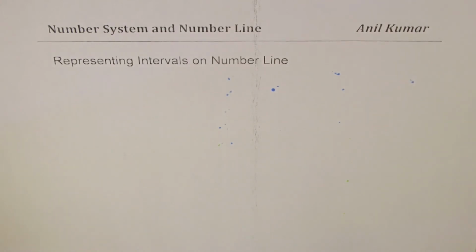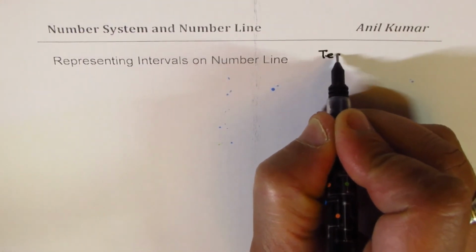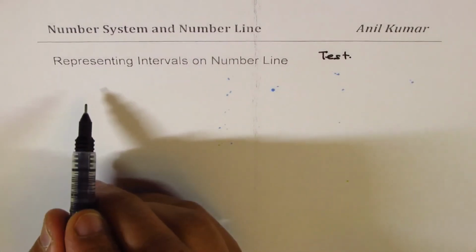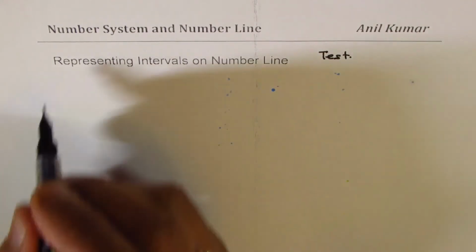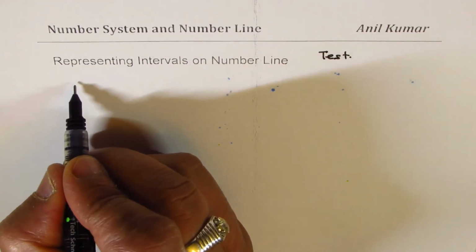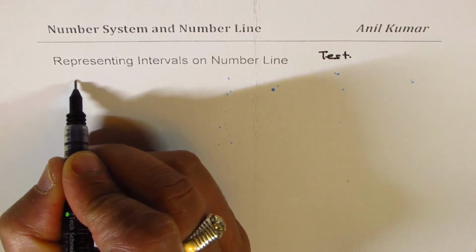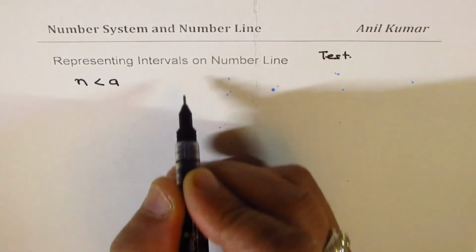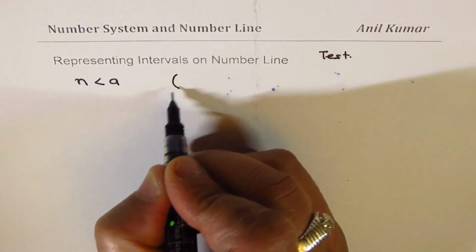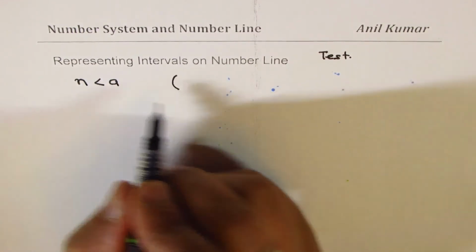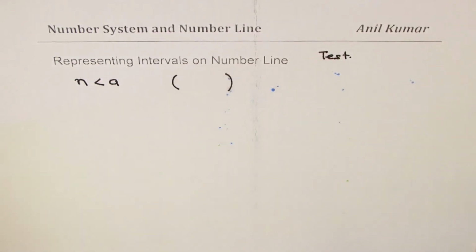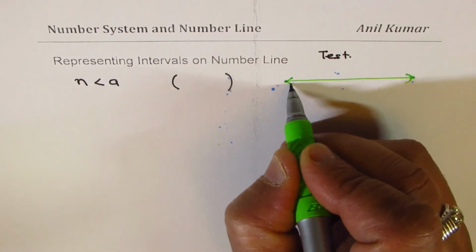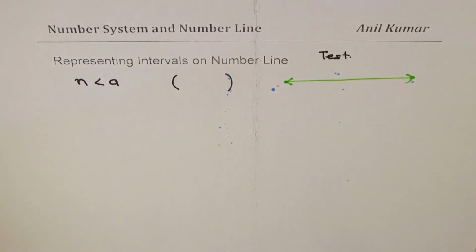Now these could be test questions for you as a review. We have done a lot of examples. I would like you to fill in a table here. So let us say I have to represent a number n which is less than a. How do I write it in the notation which is like in brackets? And how do I represent this on a number line? So this is the exercise for you to do. Let me do the first case.